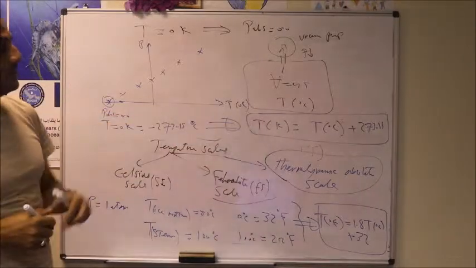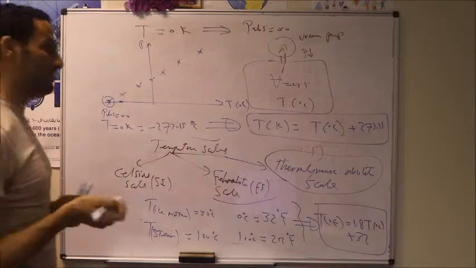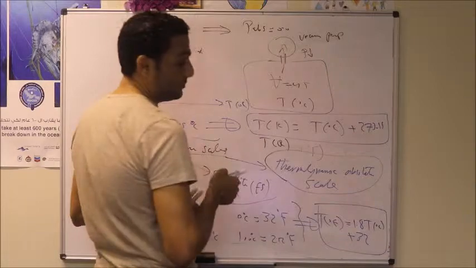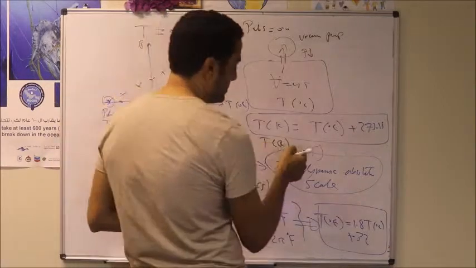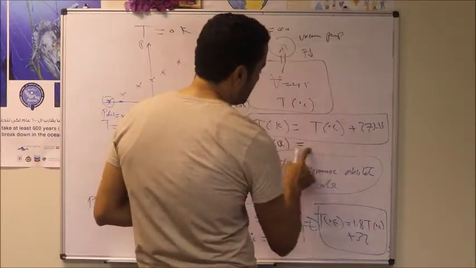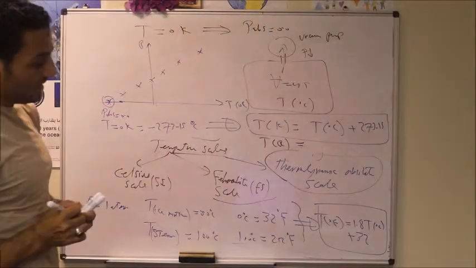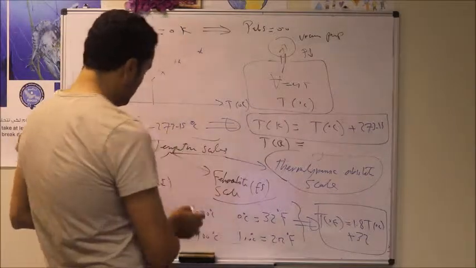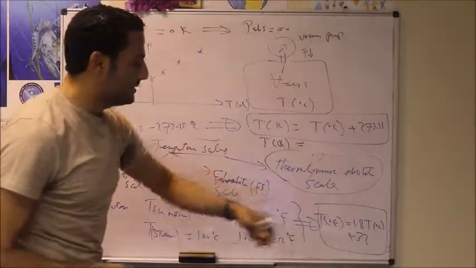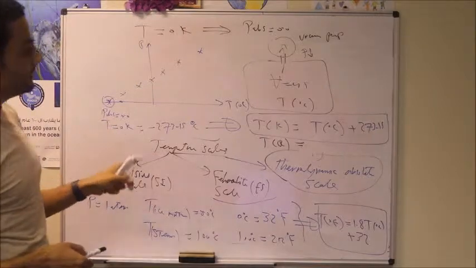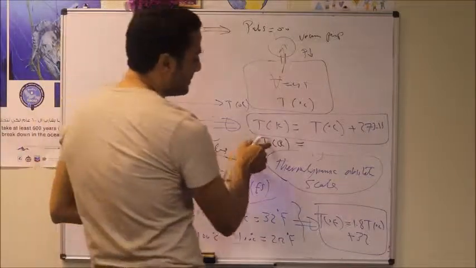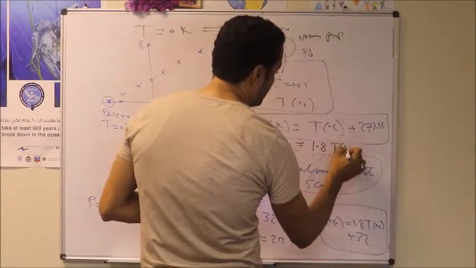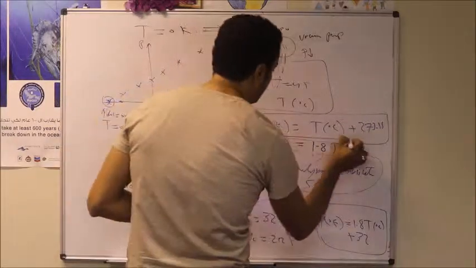This Kelvin scale is used in the standard system of units, and we do have another scale which is the Rankine scale. This is for the English system of units. The absolute temperature is called Rankine, and the relation between the Rankine scale and the Kelvin scale, we can get by substituting all of these relations, the relation between temperature in Fahrenheit and degree C, and temperature in Kelvin and degree C. Then we can get the relation of temperature in Rankine. It should equal 1.8 multiplied by the temperature in Kelvin.